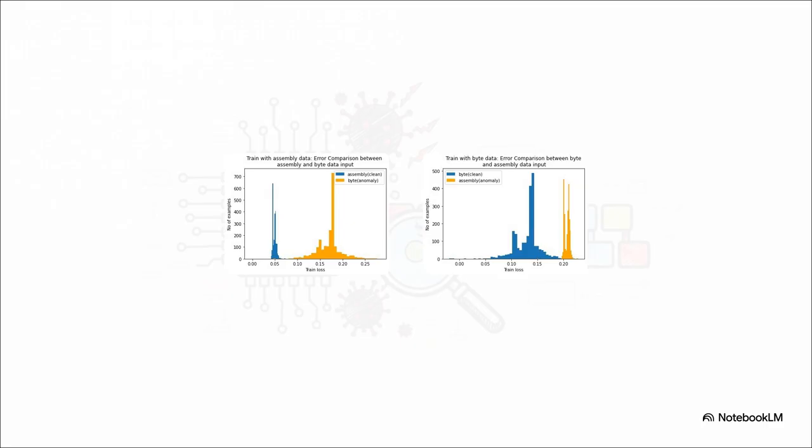Then we see the exact reverse. The model is trained on byte data, and it reconstructs byte data perfectly. But when handed assembly data, the error violently spikes again. This is literally the smoking gun. Whether it's trained on assembly or byte data, the model sees a massive spike in error when tested on the opposite file type. It fundamentally proves that byte files and assembly files are distinct. They just contain completely different features.